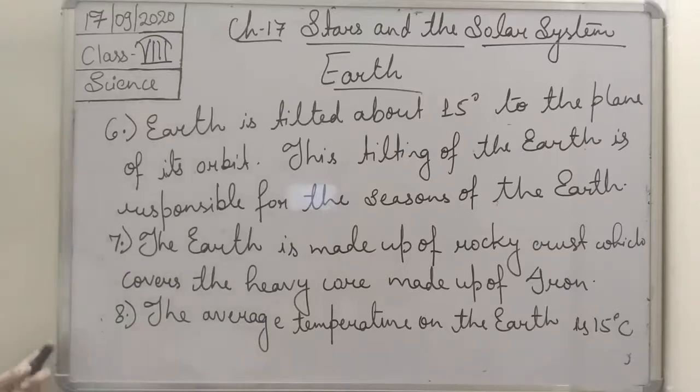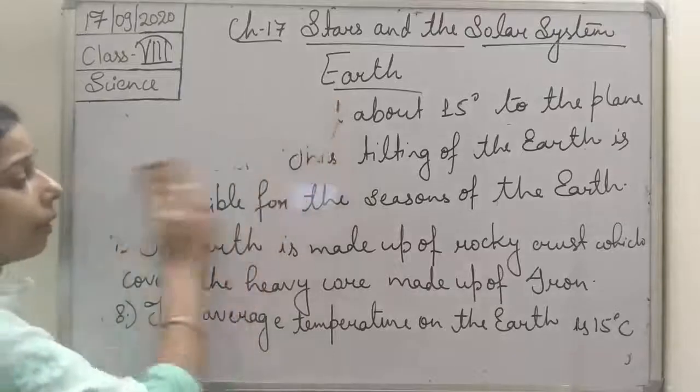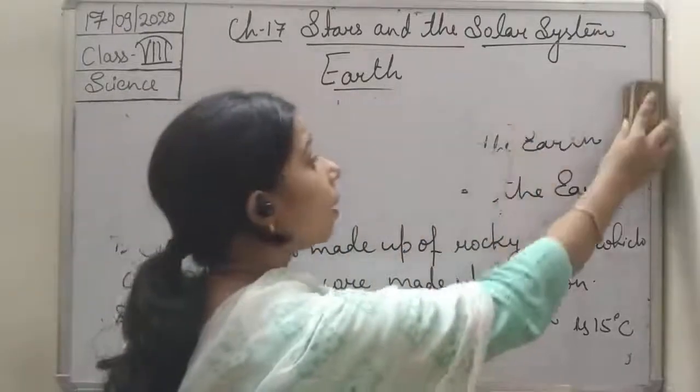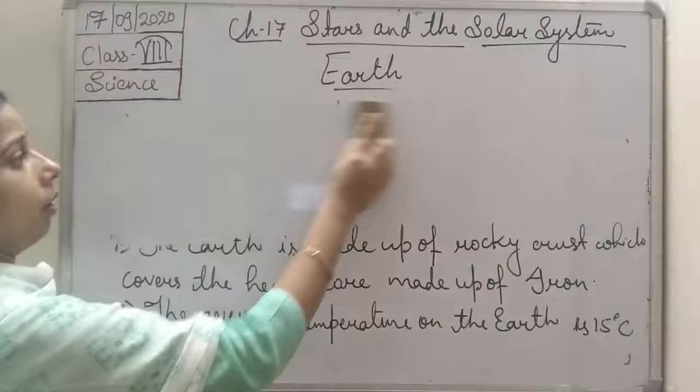Now, what are the other properties of the earth, students? So, you see, the earth is enveloped by a thin layer which we call the atmosphere. Okay?